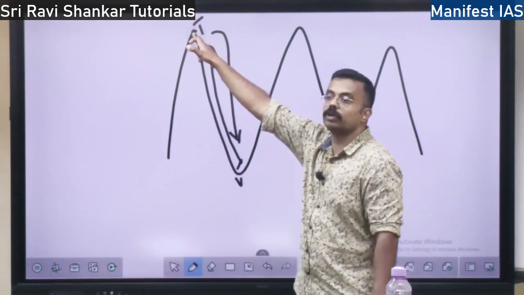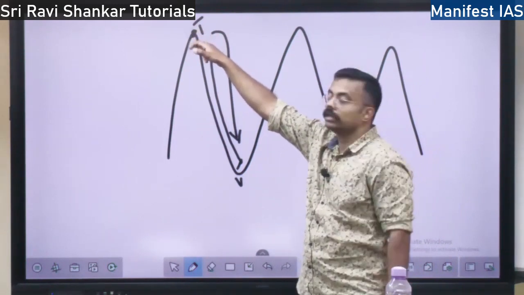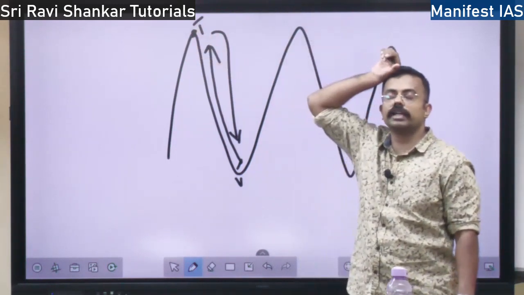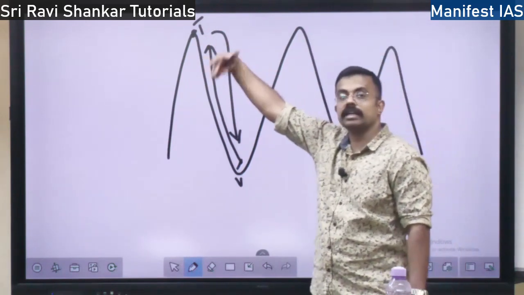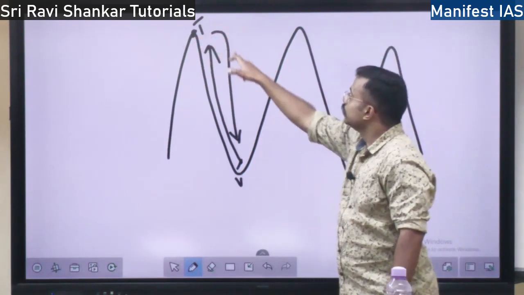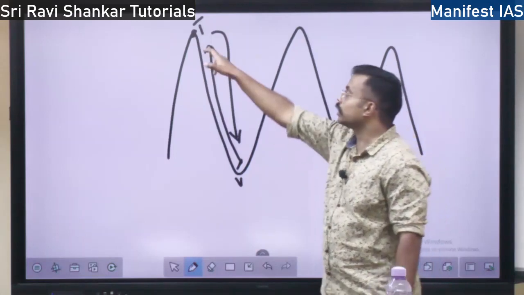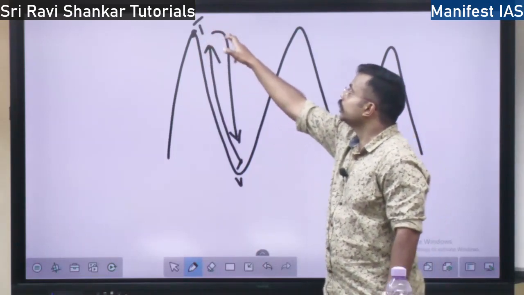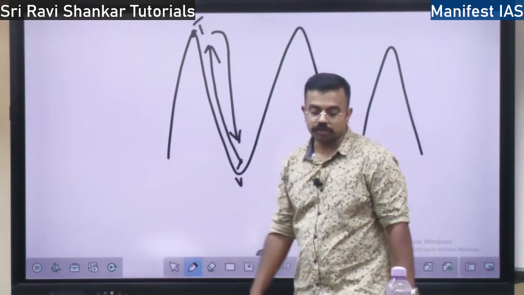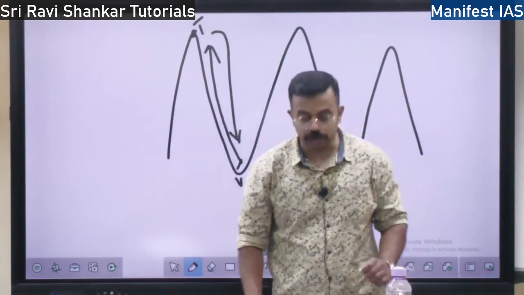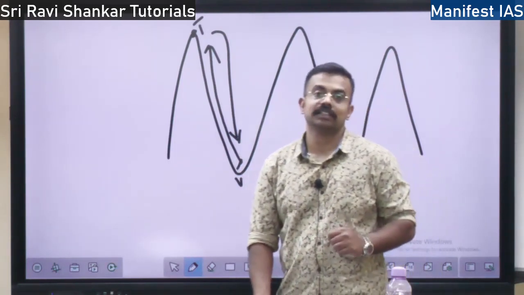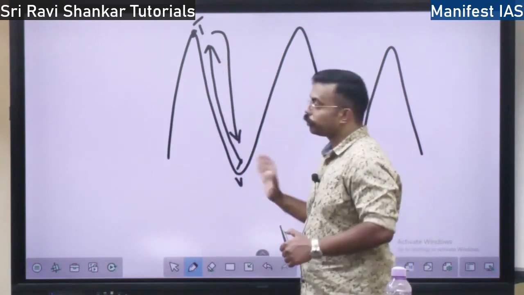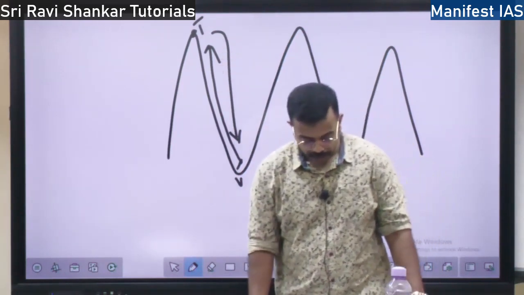Here the air will be cooler because of the altitude. Top areas will have a very cold climate, thereby high pressure, and the cold, high pressure air will move from the tip of the mountain towards the valley. So this is called as what? Valley breeze. The air coming from top to bottom is called valley breeze.